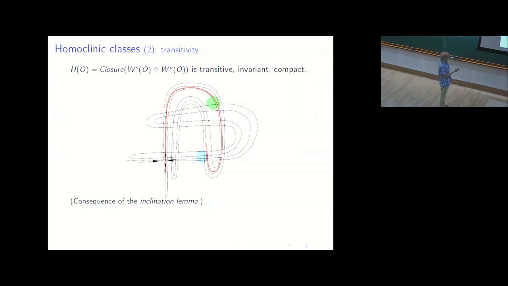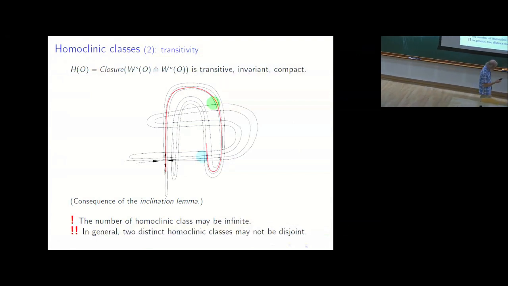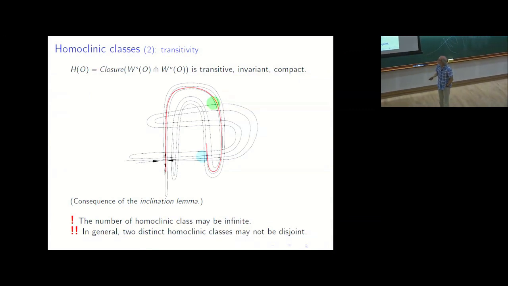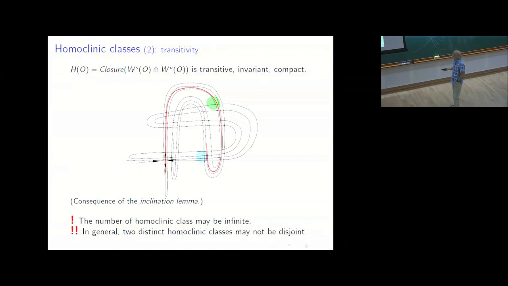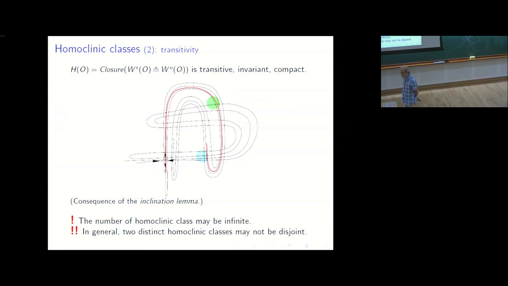So you have a good property because you have found invariant compact sets that are transitive, and you may say, okay, we found a picture which is similar to what we had. Yes? So how come we cannot get any tangencies in the closure? I mean, you do not assume the transversality is uniform. No. But you get it as a consequence of this.